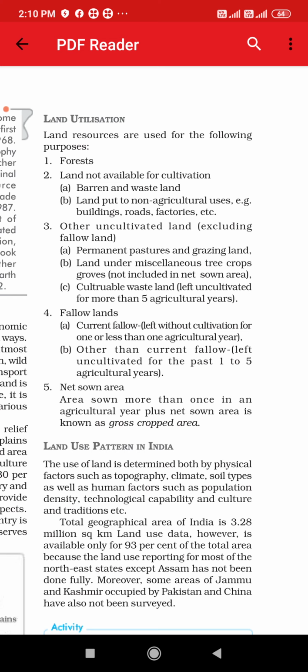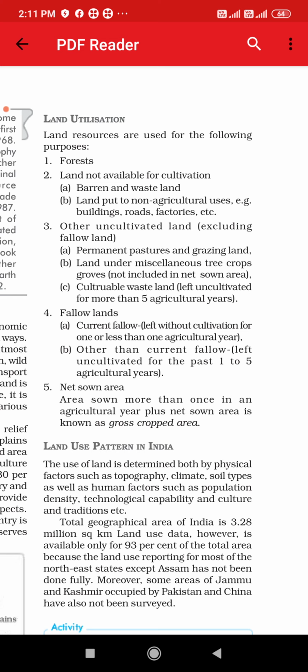Third is other uncultivated land, that is permanent pastures and grazing land, used as pasture land or for grazing animals. They use this land for grazing animals.